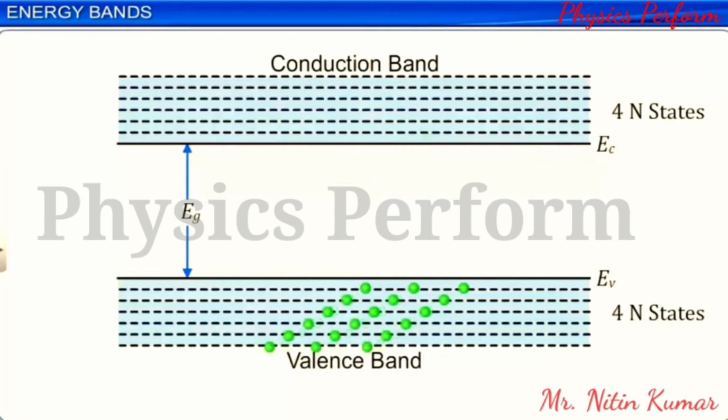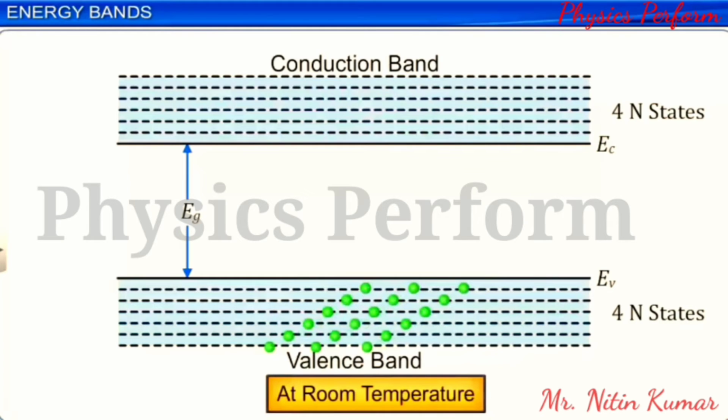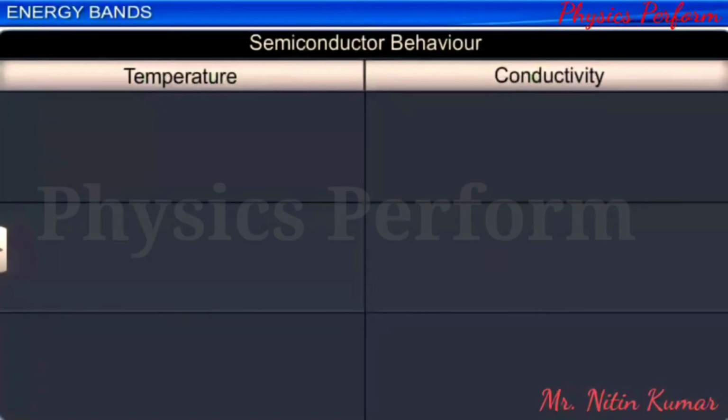At room temperature, we find that a few electrons of the valence band gain thermal energy equal to the energy band gap to move into the conduction band, and hence become free electrons. The vacant energy levels in the valence band create the opportunity for other valence band electrons to move into them. Therefore, in such solids, conduction is possible due to the conduction band electrons, as well as due to the vacancies in the valence band. This is the reason why a semiconductor displays higher conductivity at higher temperatures.